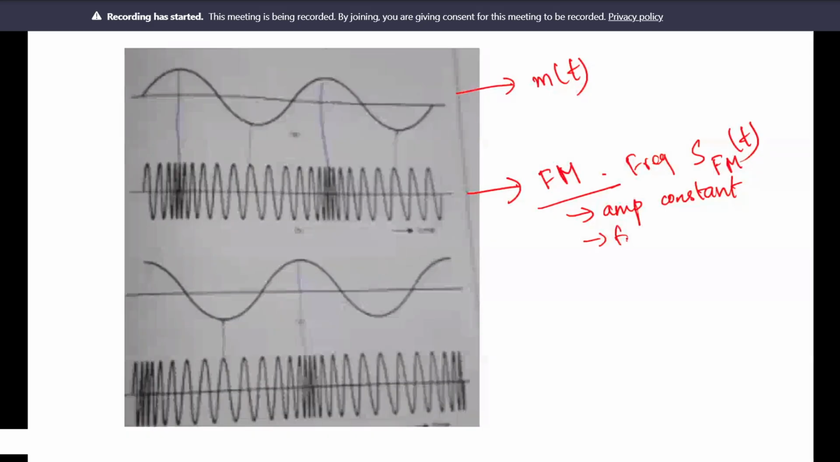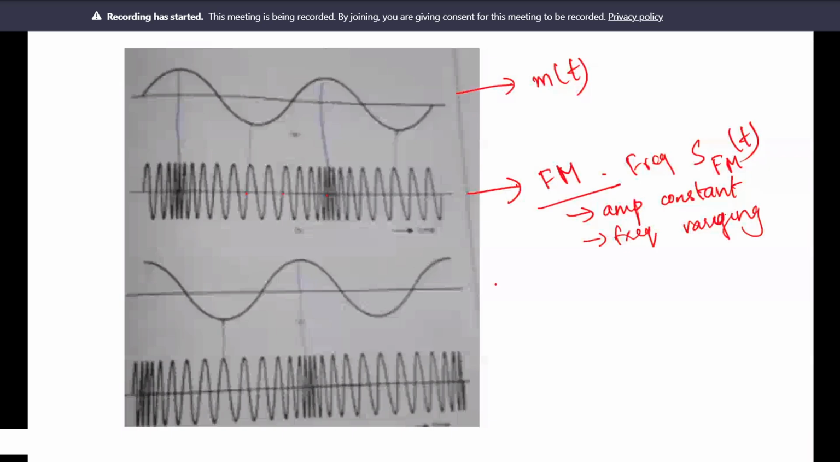Frequency is varying. Hope you are getting the concept of instantaneous frequency. Suppose here, if you are looking at the frequency of the signal, it will be something different, and here it will be different. Actually, each instant it is different. So that is what is happening in frequency modulation. The signal itself will be having different values of frequencies at different points of time.